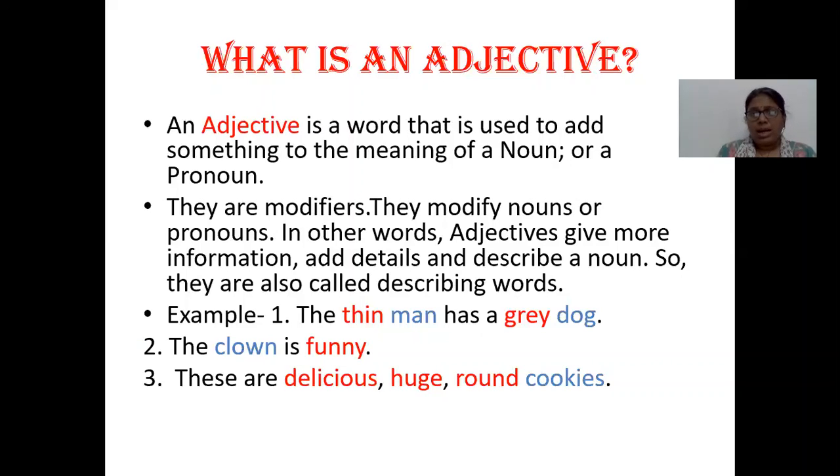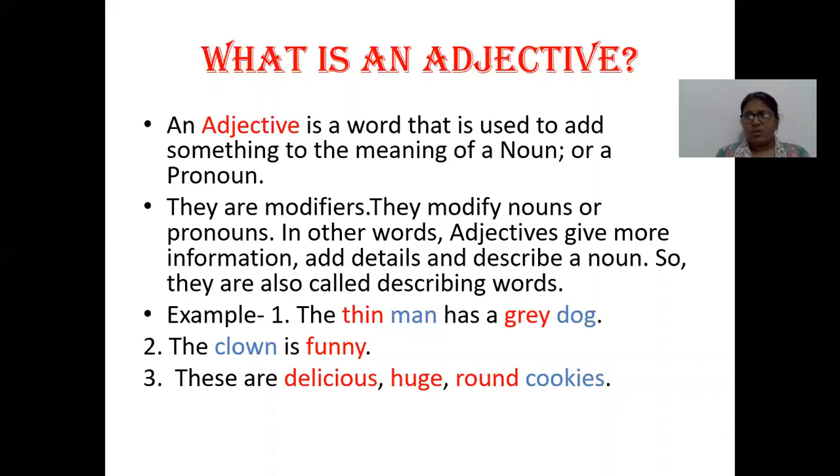So an adjective is a word which is giving some meaning to the noun. Second, they are modifying nouns, which means they are changing something in nouns or pronouns. So we can also say that they are describing nouns or pronouns. Here I have given three examples, and there is a difference between all the three examples. The thin man has a grey dog. The clown is funny. These are delicious, huge, round cookies.